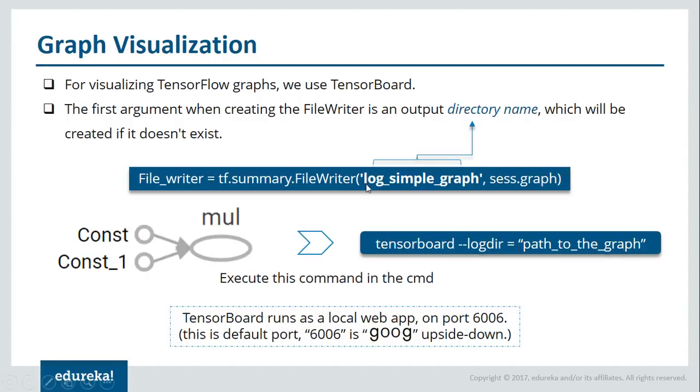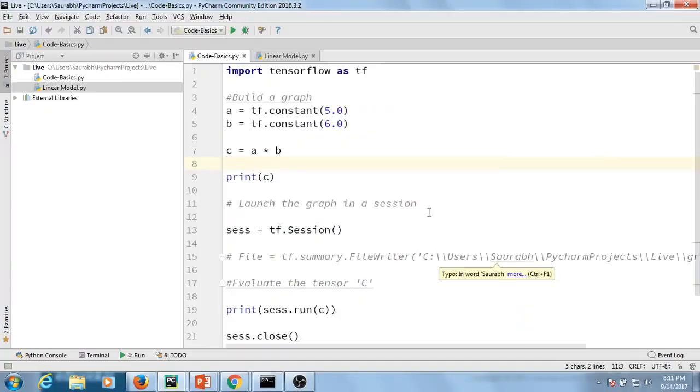Where I will create that log file, I have to mention here in the path. The path I have to specify here. And then I'll be creating a graph object. Once you're done with that, open the command line and execute this particular command that is present here. On localhost and port 6006, you can actually see your TensorFlow graph as well. Now I'll quickly open my PyCharm and show you practically how this works.